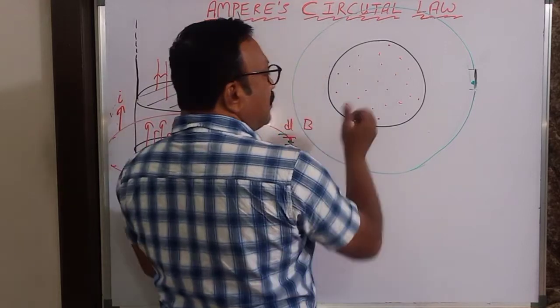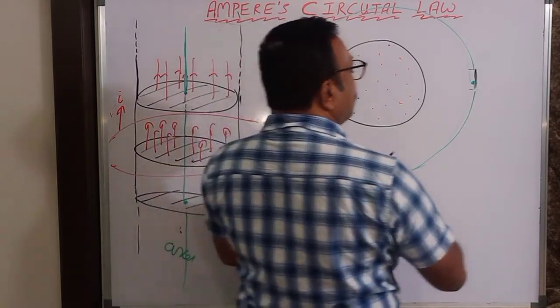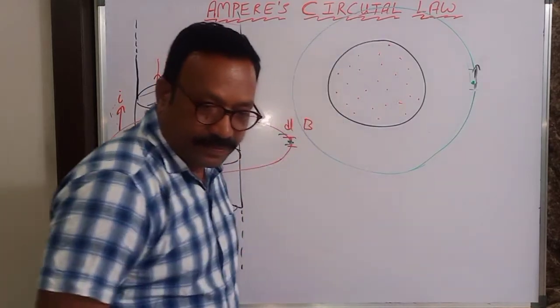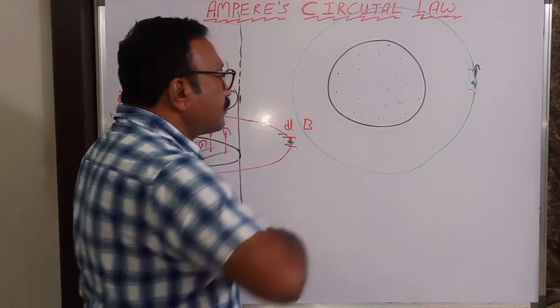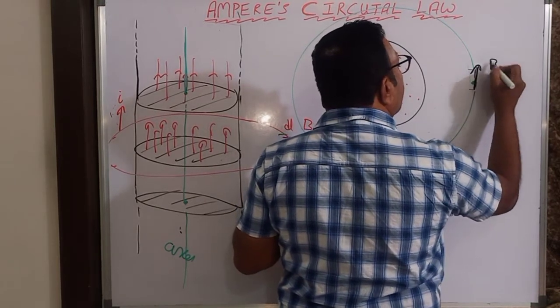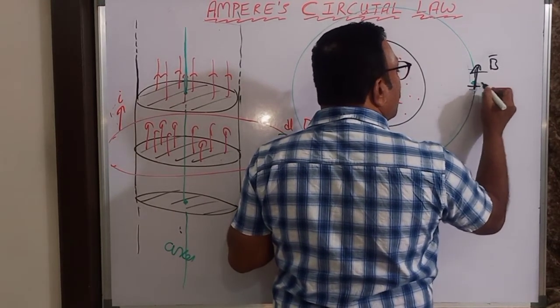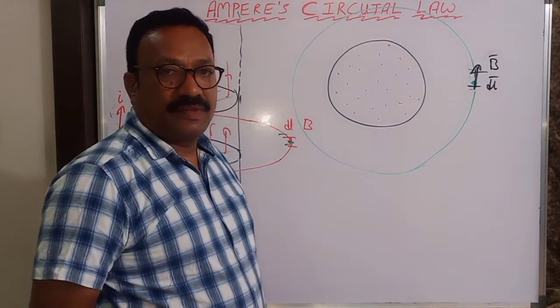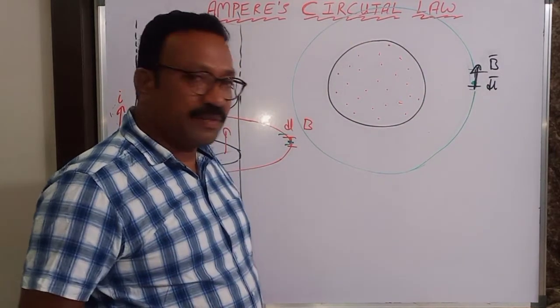So this is outward current now, dl. Magnetic field B bar is like this, and dl bar is also like this, in the same direction. The degree of symmetry is maintained maximum.